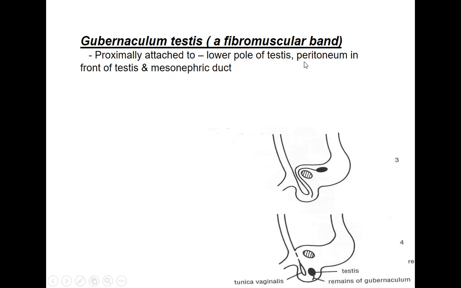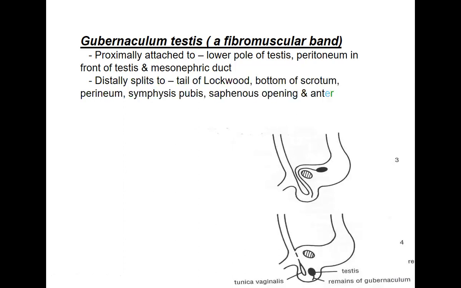Proximally attached to the lower pole of the testis, this gubernaculum testis has peritoneum in front of the testis and mesonephric duct behind. So this is the relation. The distal part splits into the tail of Lockwood, which is attached to the bottom of the scrotum. One end is attached to the lower part of the testis, the other part is attached to the scrotum.